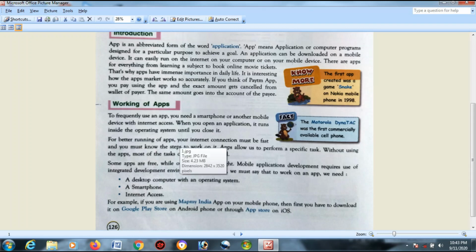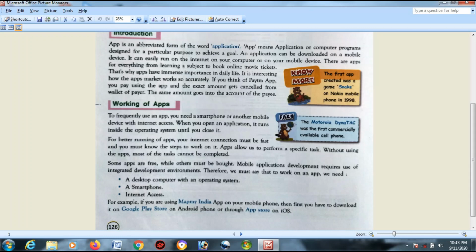For better running of an app, your internet connection must be fast, isn't it? And you must know the steps to work on it. So, not only to install an app on an operating system, you should also know the working of the app, how to work on that app.